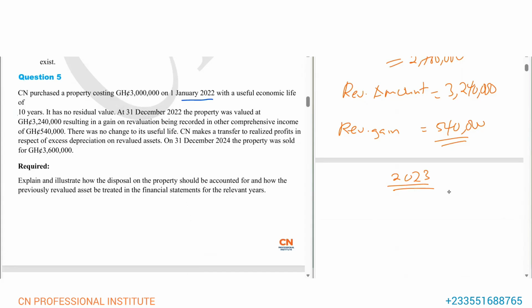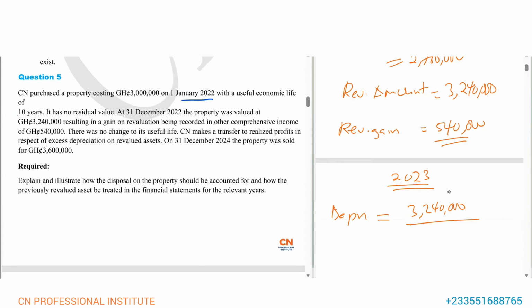So for 2023, your depreciation will be on the revalued amount, sorry, it will be 3,240,000. That's the revalued amount. After revaluation, when you are charging depreciation, we charge depreciation on the new revalued amount, not the old carrying value or the old cost.